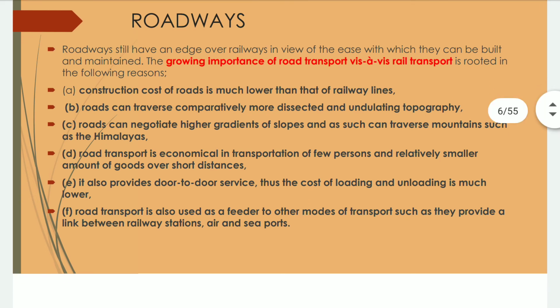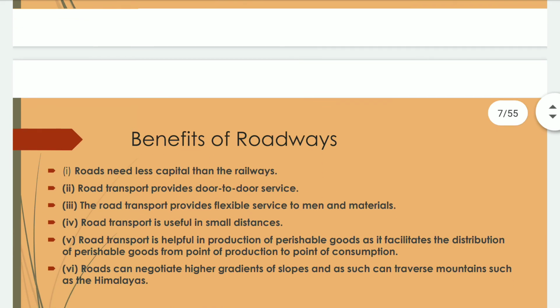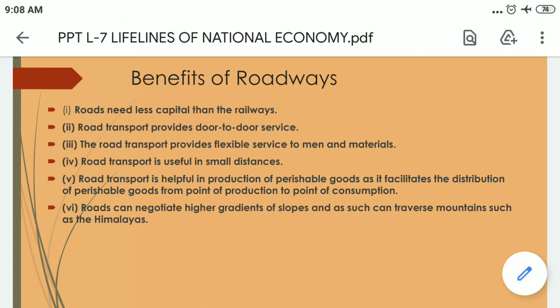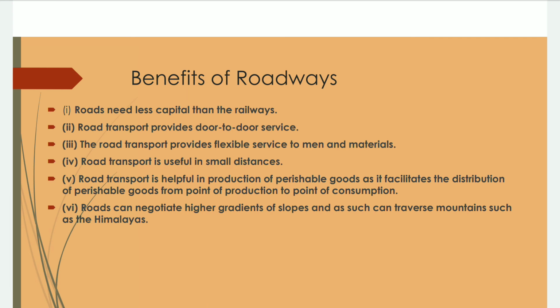So dear students, now here we have the benefits of the roadways. Roads need less capital than the railways. Road transport provides door-to-door services, as I have already told you. Road transport provides flexible services to man and material. Road transport is useful in small distances, whereas railways are really useful for long distances.